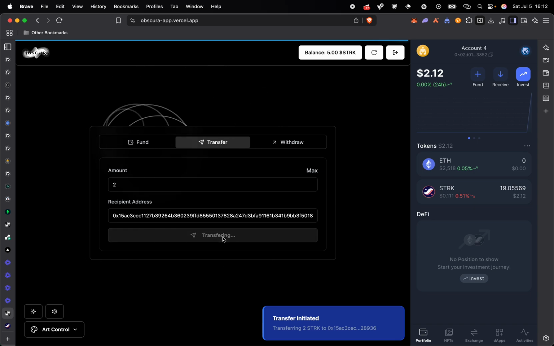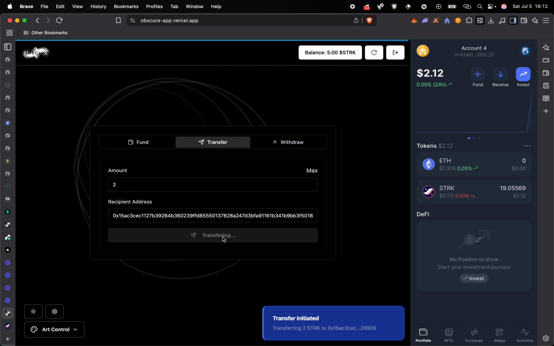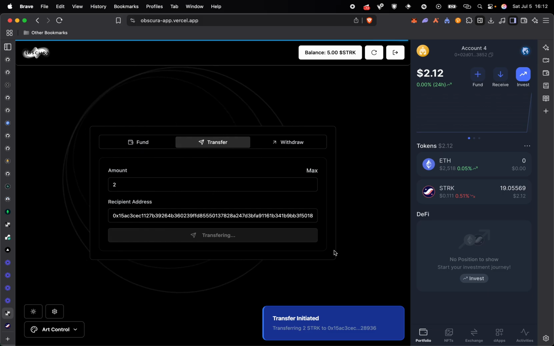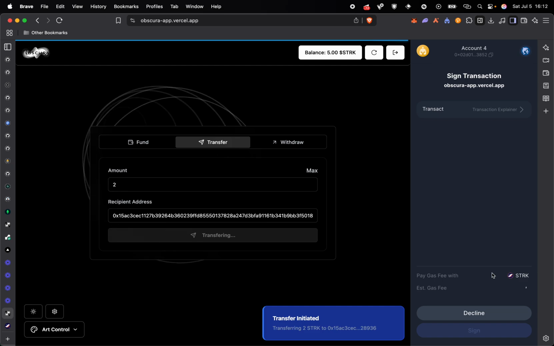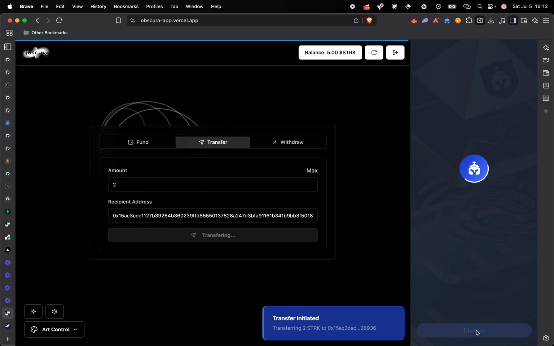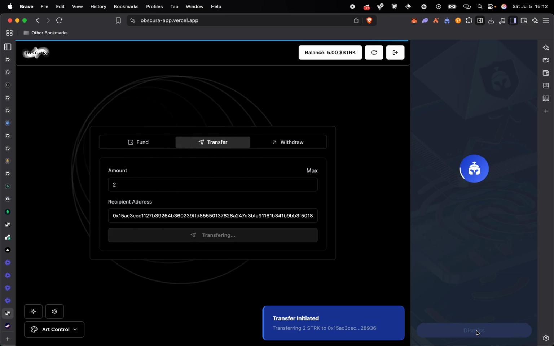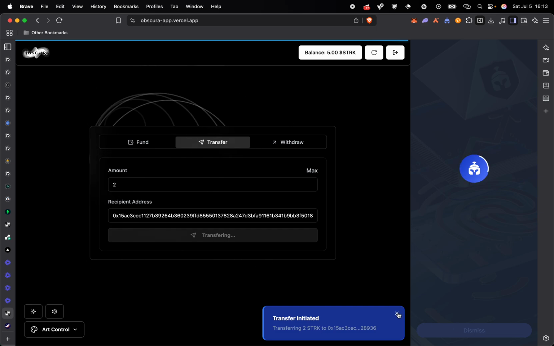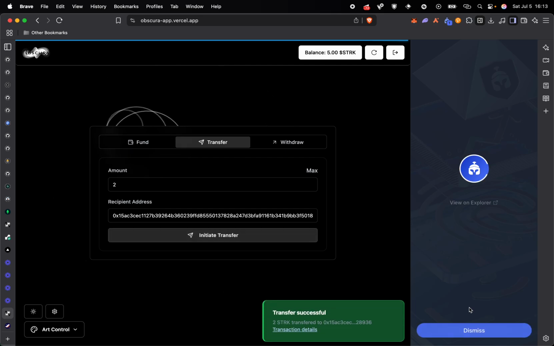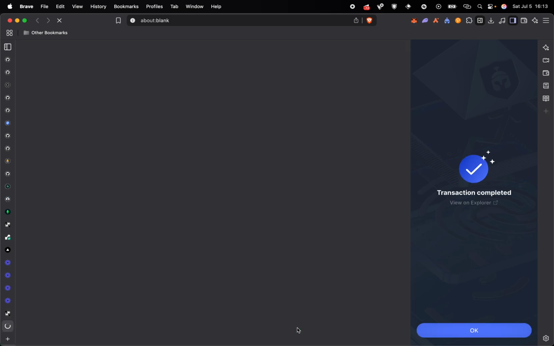Let's transfer the Stark token. So we have the transaction, it has been sent.